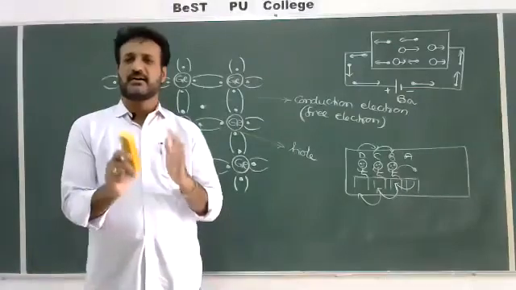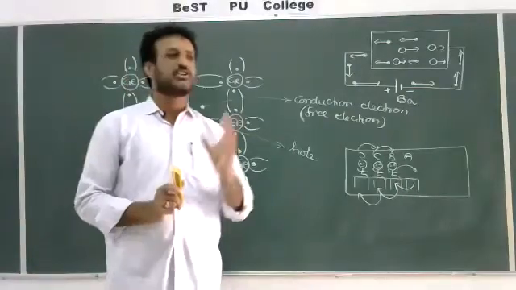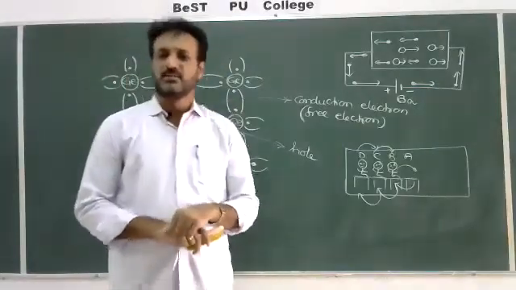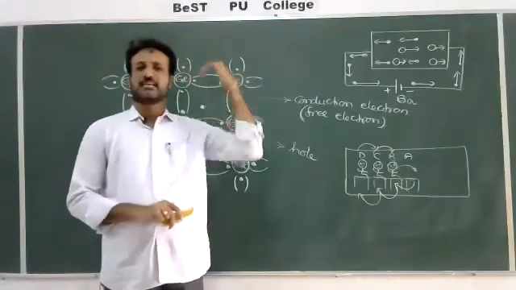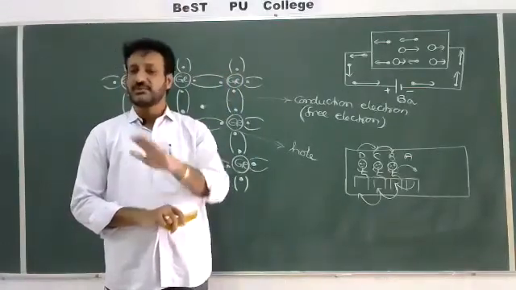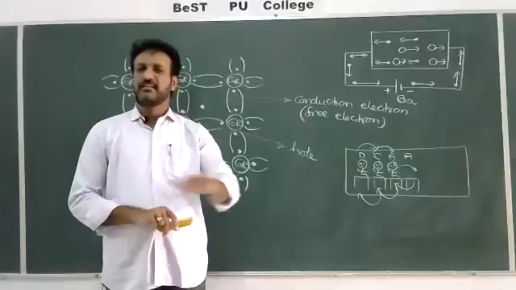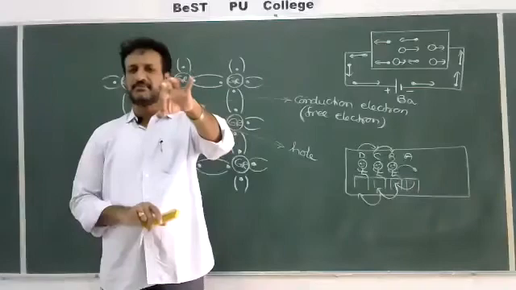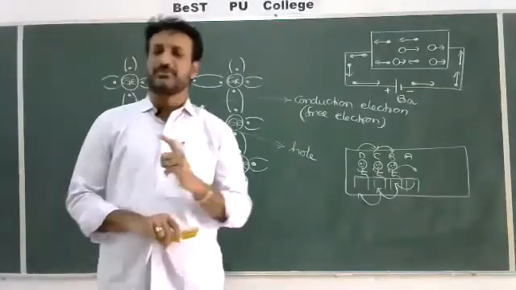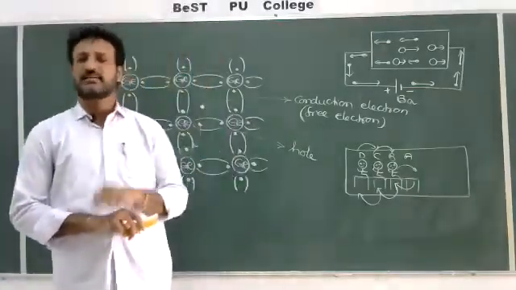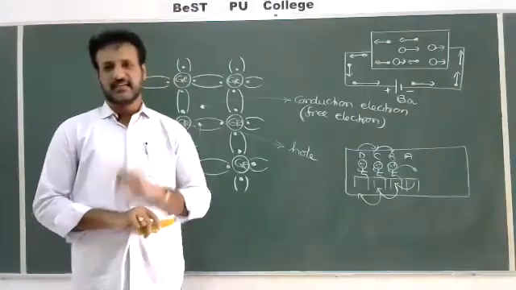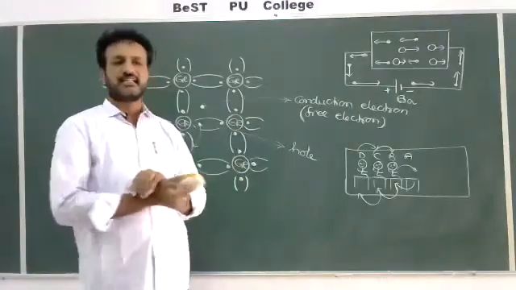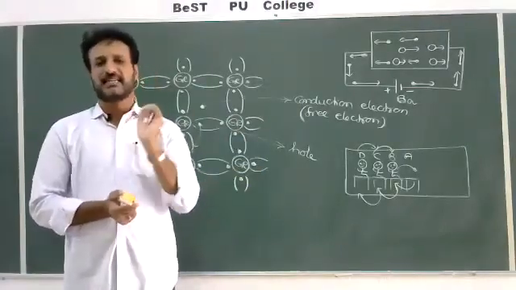Then what are the methods? That is doping. Doping means adding impurities to the pure semiconductor. Automatically the conductivity will increase thousands of times without change of the structure or any other properties, just by adding controlled or proper impure atoms to the pure semiconductor. That method is called doping. By doping, we can convert a pure semiconductor into an impure semiconductor, which is called an extrinsic semiconductor.